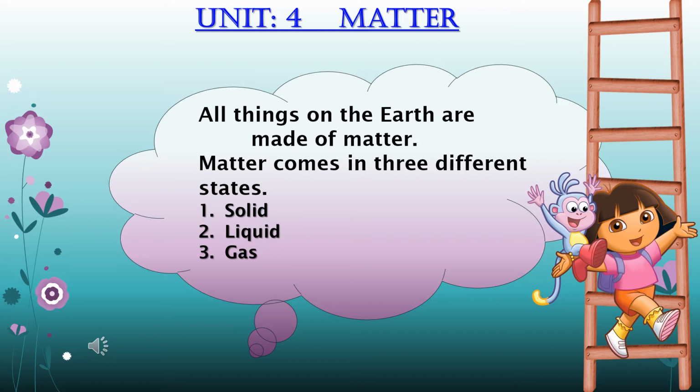What is matter? I told you that anything that takes up space is called matter. I also told you that all the things on the earth are made up of matter. Matter can be of many shapes, sizes and colors. And we have also learned that matter is of three kinds. And the three kinds are solid, liquid, gas.